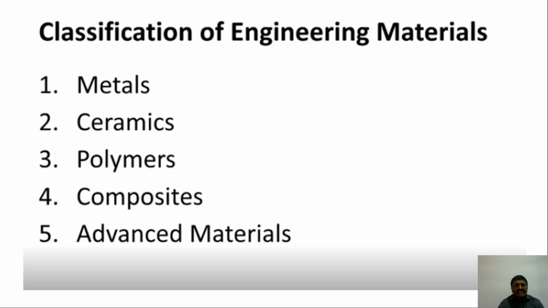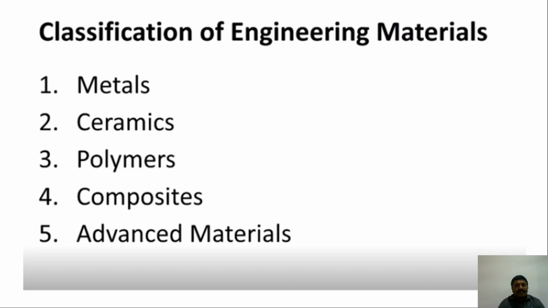We are all familiar with metals. Metals contain ferrous and non-ferrous types.